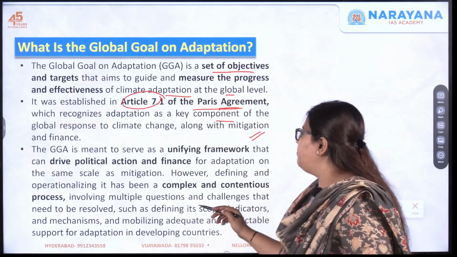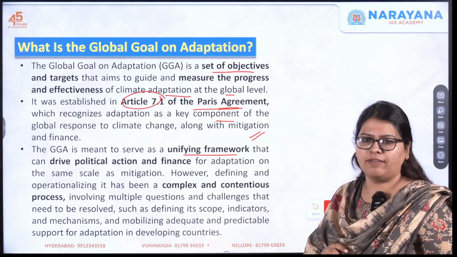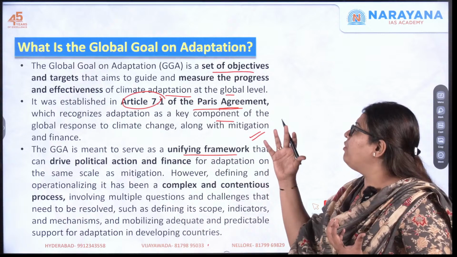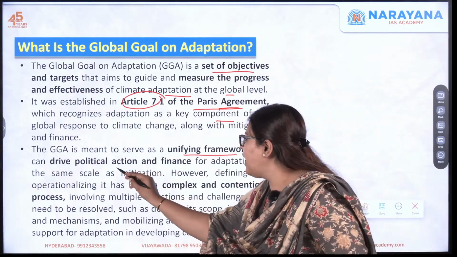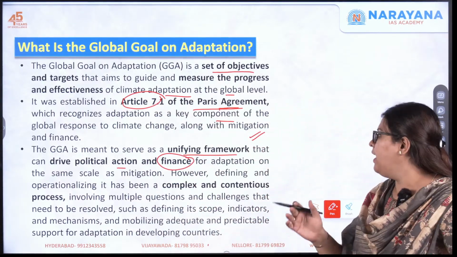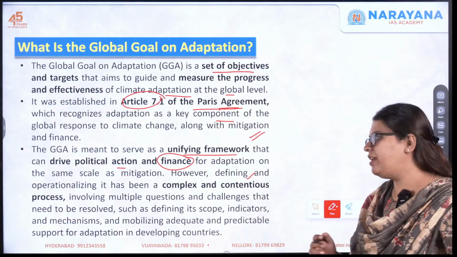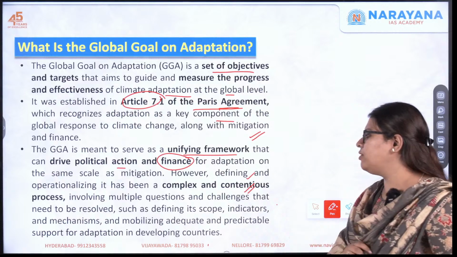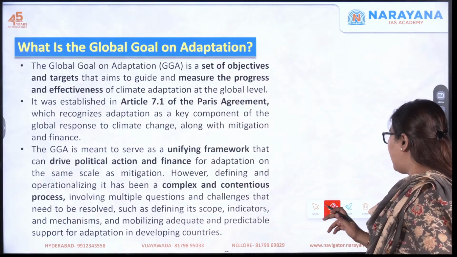Next, it serves as a unifying framework. If you have a global goal, what happens? That will drive your political action as well as the finances and funds directed towards it, right? However, defining and operationalizing it has been a very complex and contentious process. So this is the global goal on adaptation.